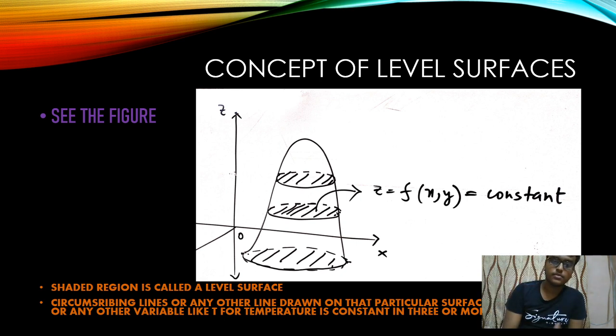Okay. So this is precisely the concept of level surface, where a particular parameter is constant, which is a function of x, y, z. As x, y, z changes, it should change, but it happens to be a surface in which it is not changing. Like in the Gaussian surface which we draw around a point charge, the potential remains constant on a sphere of radius, let's say r. So that's an equipotential surface. What remains constant? The parameter potential remains constant. If we change x, y, z, will it change? Obviously it will change if we take another point not on the level surface. So this is precisely the concept of level surface.